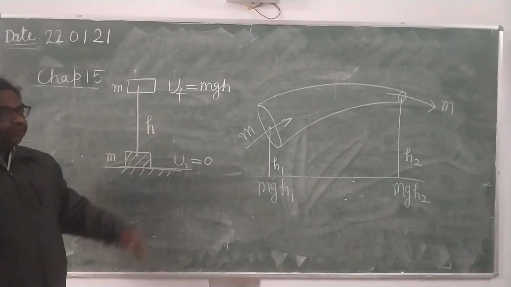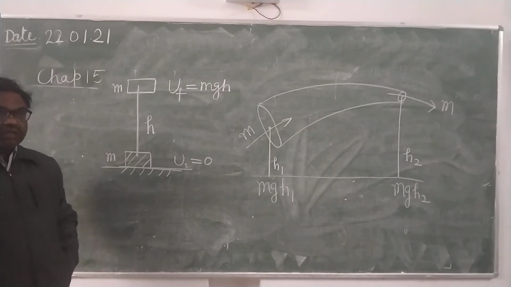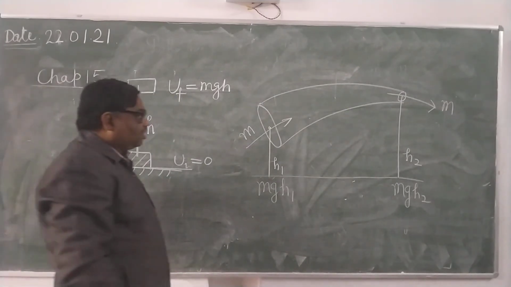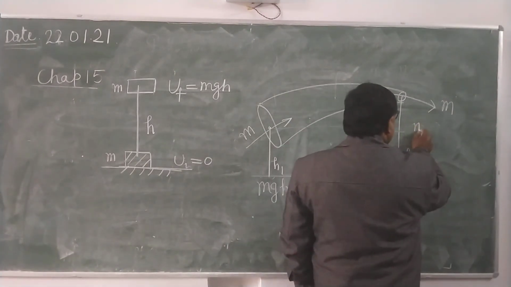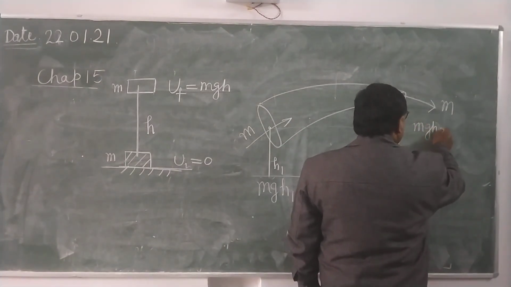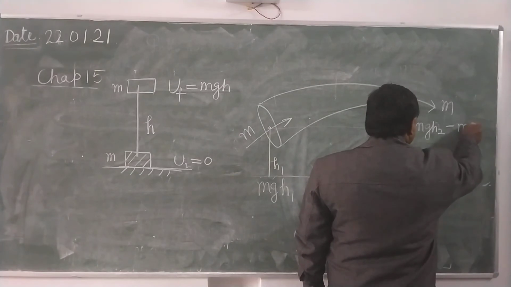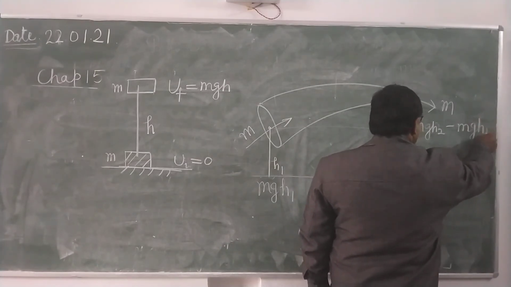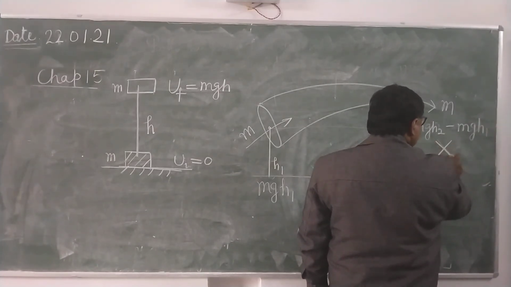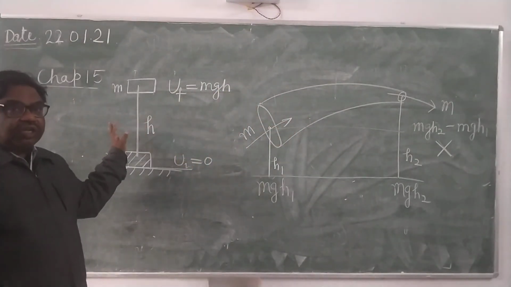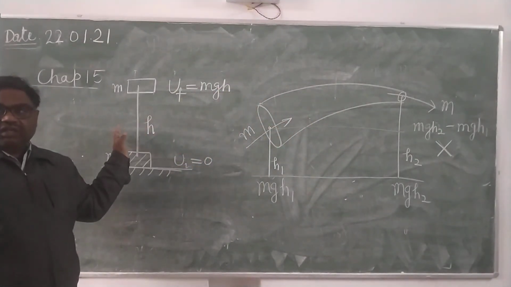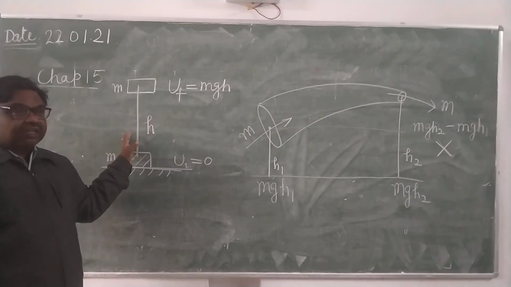Now you can say the work done is mgh2 minus mgh1, but the work done will not be equal to this, though in both cases conservative forces are acting.